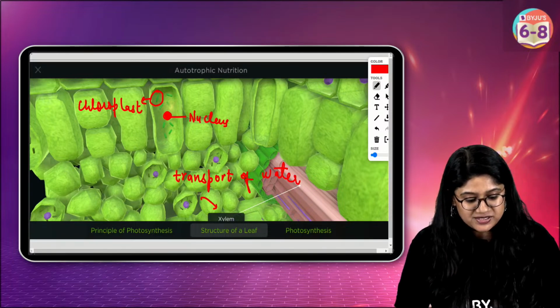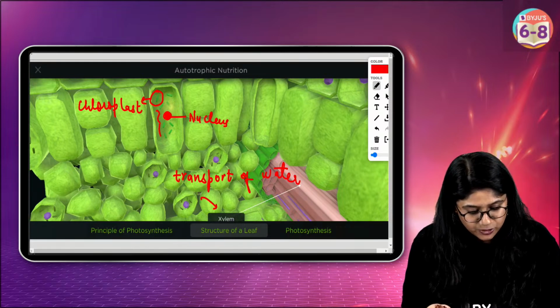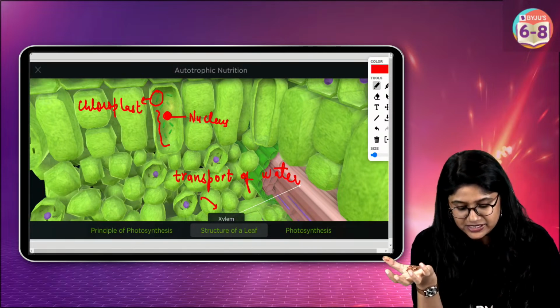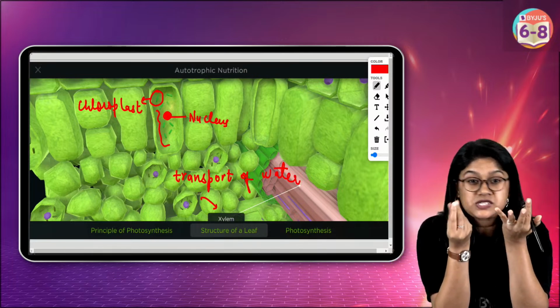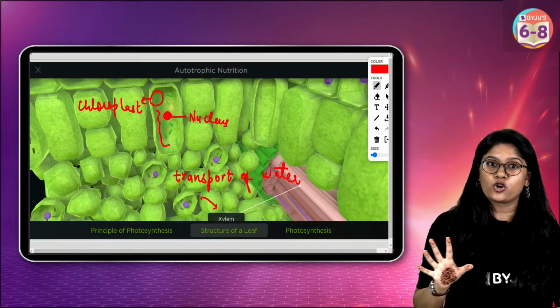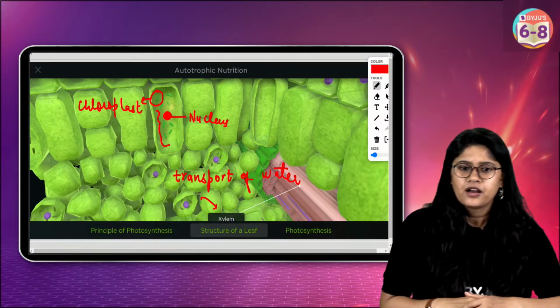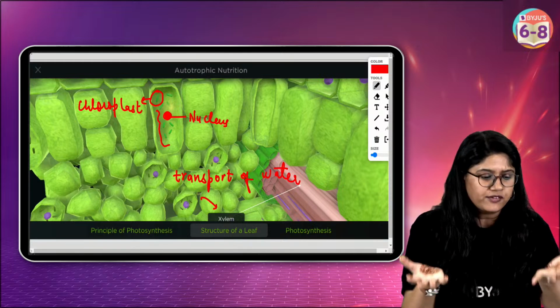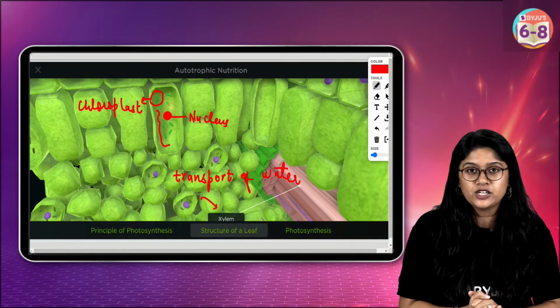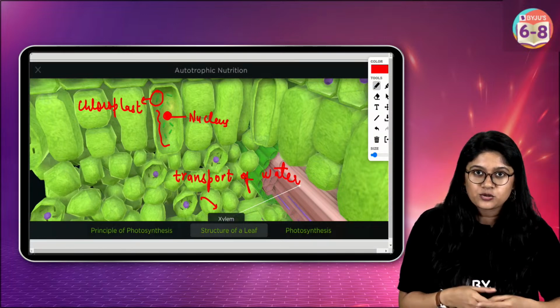Cytoplasm, of course, we cannot show over here. Cytoplasm is everything inside the cell, a fluidy substance in which we have all of these organelles. To explain, let's suppose you have a glass of water and you drop plastic balls into it. The balls will float.